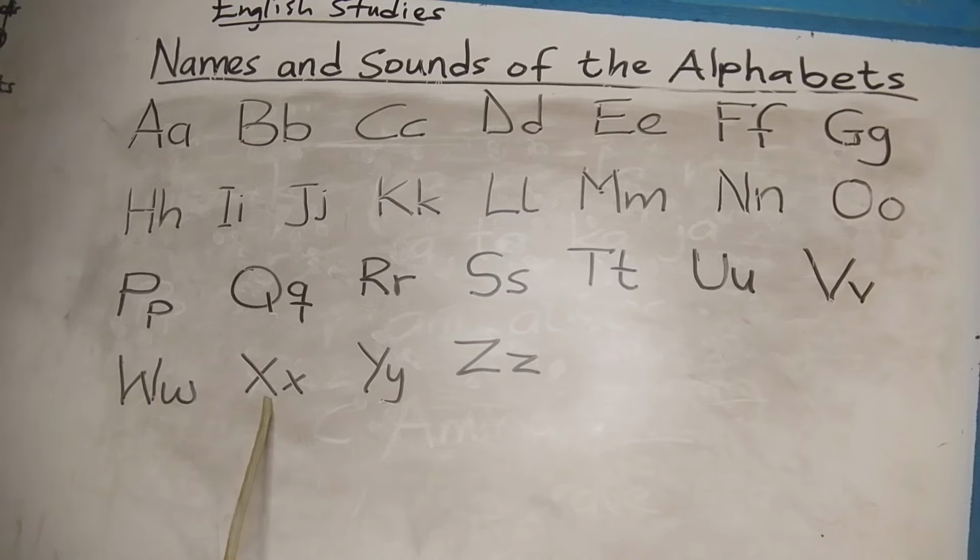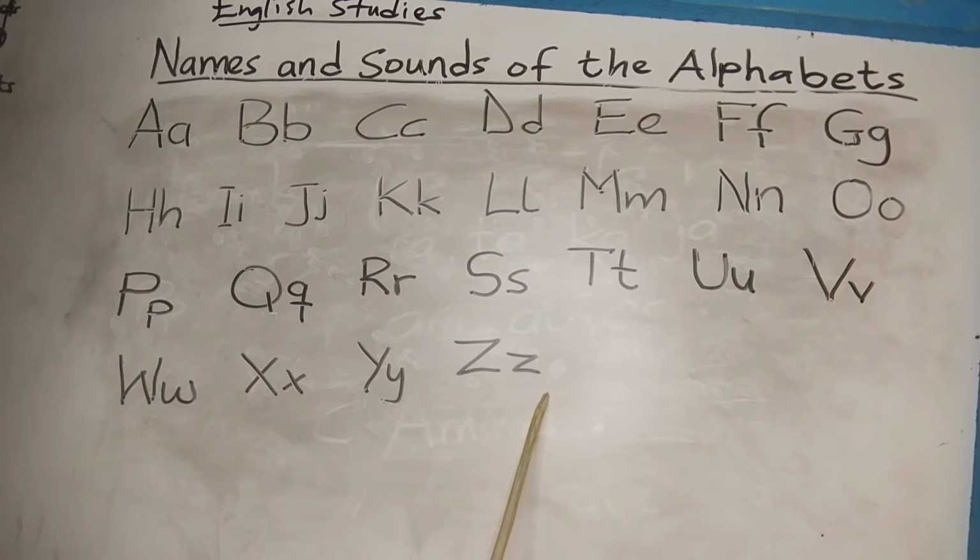X. Okay. This is Y. The letter Y. The name is Y, but the sound is Y. That is how it sounds in words. Example, yam. Yes. You see? Y-E-S. Yes. That's how the Y sounds. Yeah. This is Z.